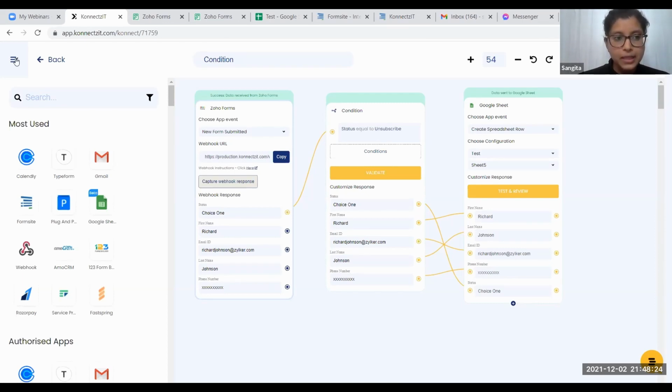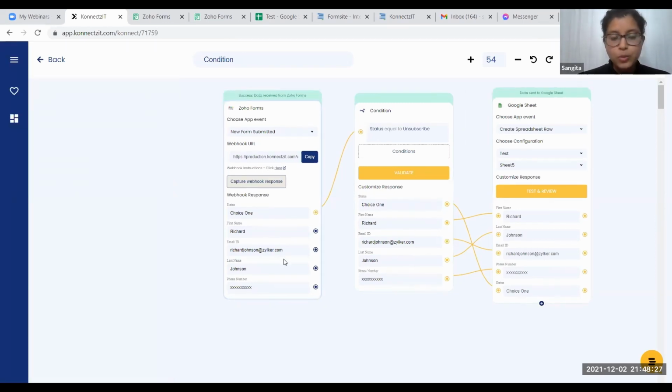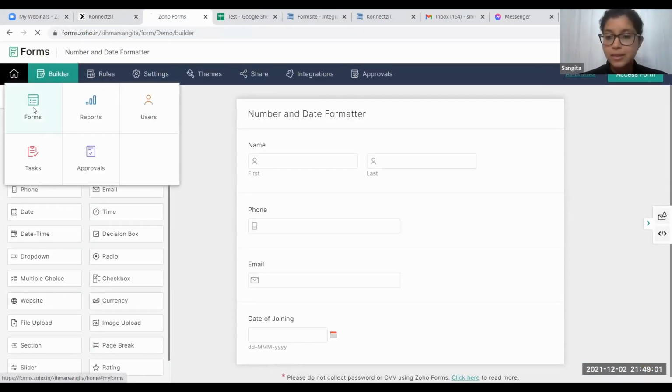What exactly is happening in this connect is somebody is going to fill the form here. And once the person unsubscribes from my channel or my page, I should get that detail into the Google Sheet, the complete format, so that it becomes extremely easy for us to know which users have unsubscribed. This is the particular workflow which I've created. You can add different conditions over here by clicking conditions. We'll test this condition app to see how it works. For that, I'll access the form first.